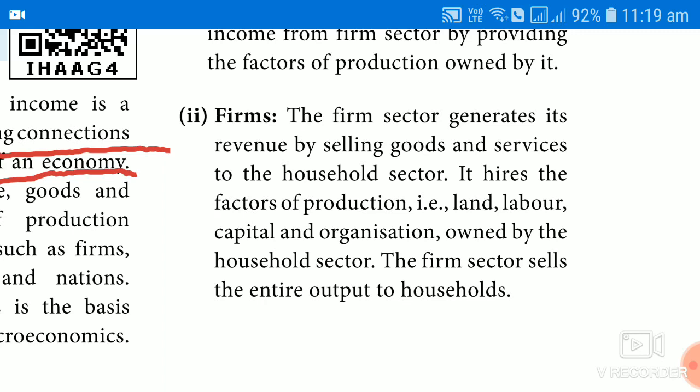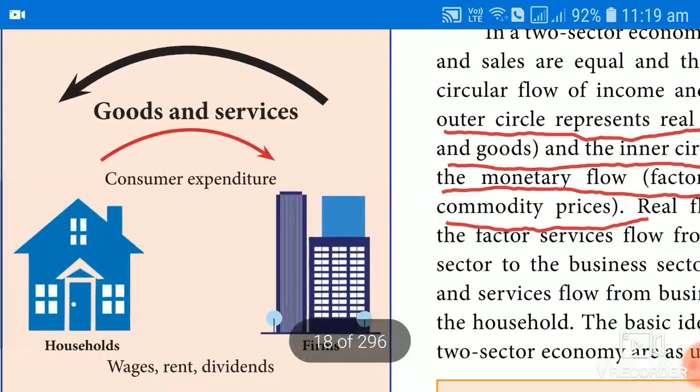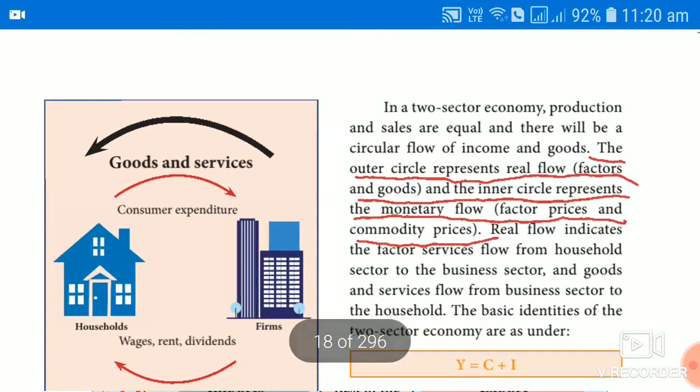So this is the role of the firm, which you can understand from the flow chart. Of course it is given in your book also, but I will show another picture of how the two sector flow of income takes place in an economy. I will show another schedule also so that you are able to understand.